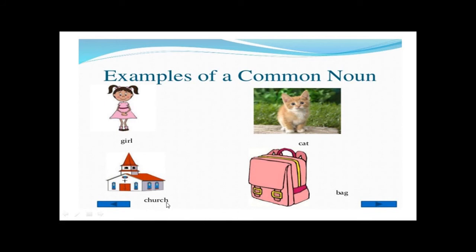Now, church. I don't know its name. It must have a name to be a proper church. So church here is a common noun. Bag. Can I see here any name for this bag? Do I know whose bag this is? I don't know. So it can be any bag. So it's a common noun.